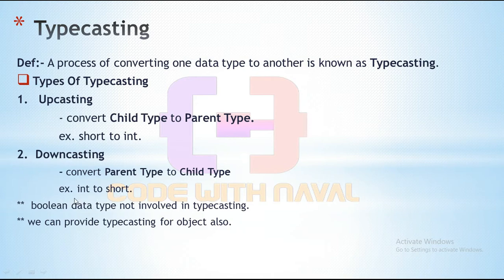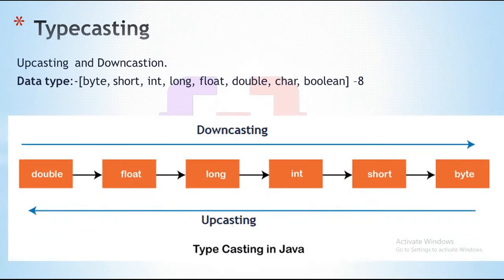Then you can see here the boolean data type is not involved in typecasting, because boolean only stores true or false. That's why the boolean data type is not involved in typecasting. We can provide typecasting for objects also, which we will see in this video. Now if you watched the data type video in this series, you remember Java provides 8 primitive data types. Here we perform upcasting and downcasting.